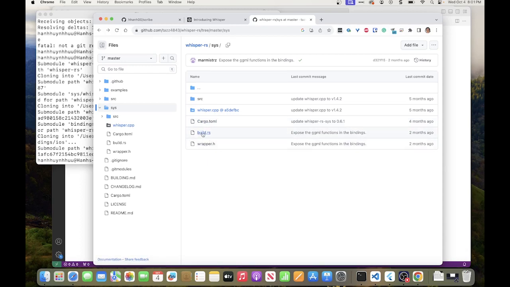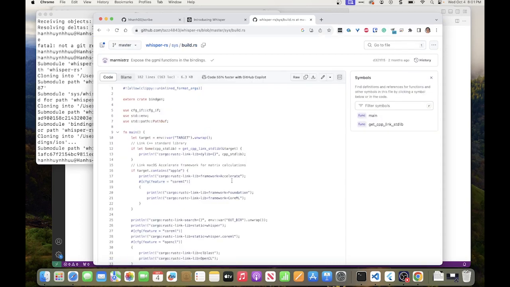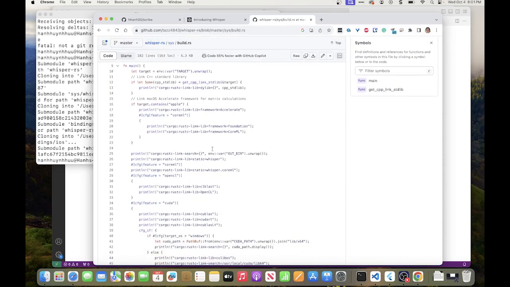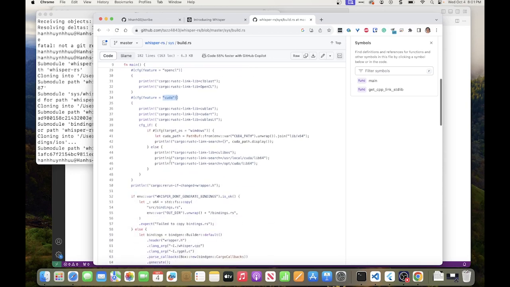You just have to add a file called build.rs, which is a Rust file that is going to be executed as part of the build. Any time you have custom rules for building, you can do that in build.rs. So build.rs is, as you can see, a bunch of checks: are we on Apple? Are we using CoreML, using CUDA? And in response to that, it would add some libraries. We can add BLAS, CUDA, and stuff.